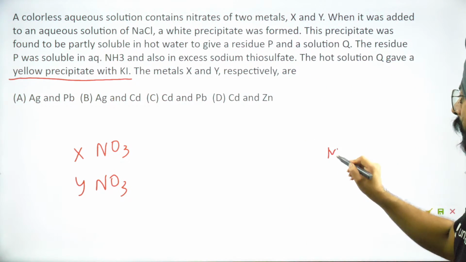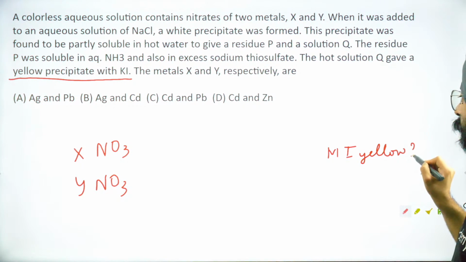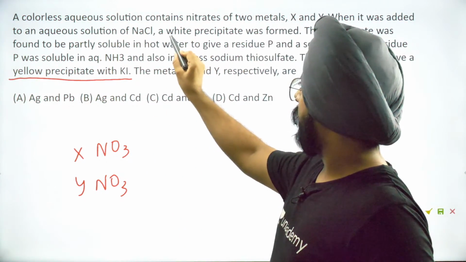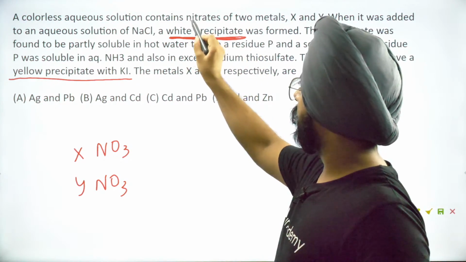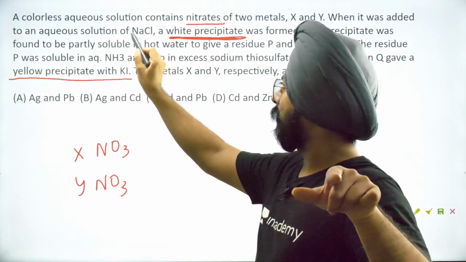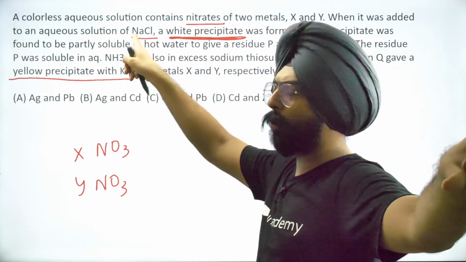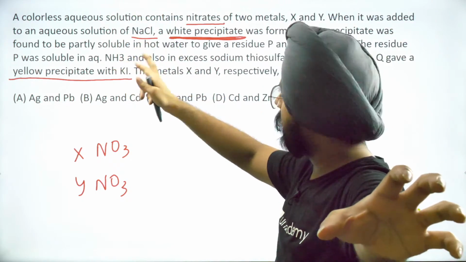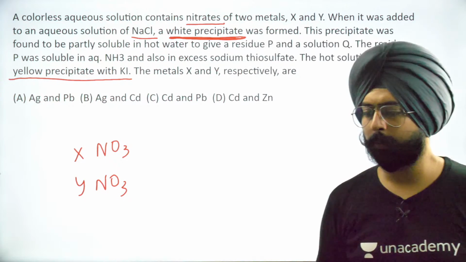And also the white precipitate. There's a nitrate, and you make a chloride out of it. If you have nitrates and you put NaCl, it will turn into chloride. So which chloride is white in color? That will give you a good hint now.